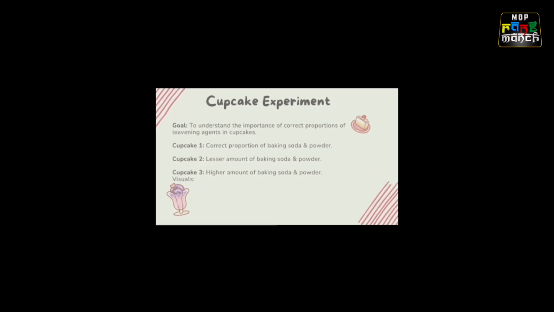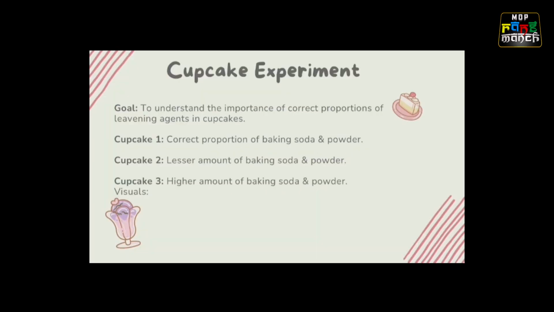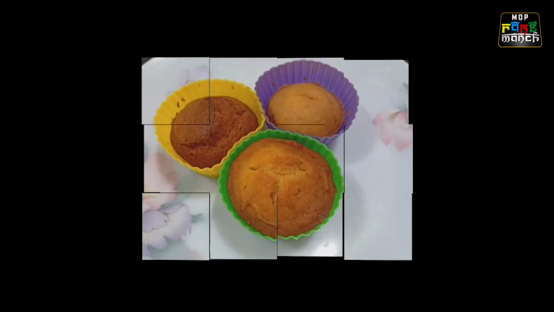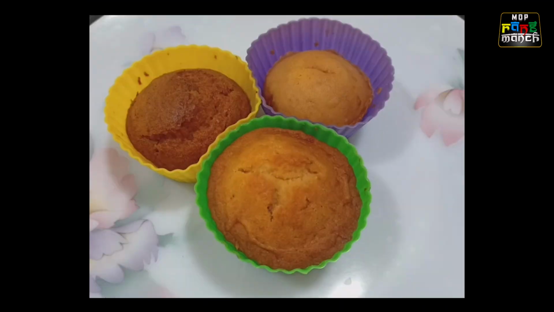To make things easier, we are going to brief you more about leavening agents through an experiment. The main goal of this experiment is to make you understand the importance of correct proportions of leavening agents in cupcakes. We are going to have 3 cupcakes. In the first cupcake, the correct proportion of baking soda and baking powder is added. In the second cupcake, a lesser amount of baking soda and baking powder is added. In the third cupcake, a higher amount of baking soda and baking powder is added.